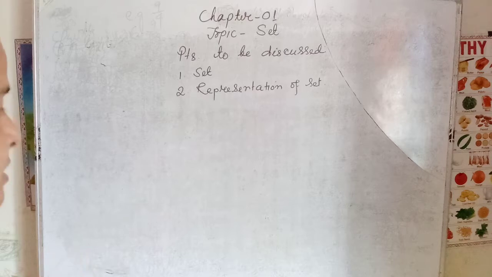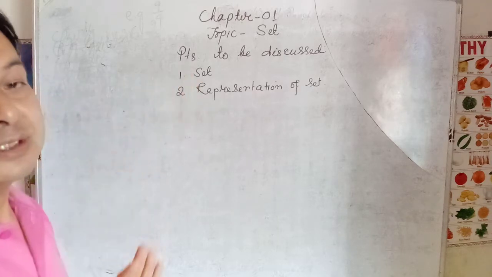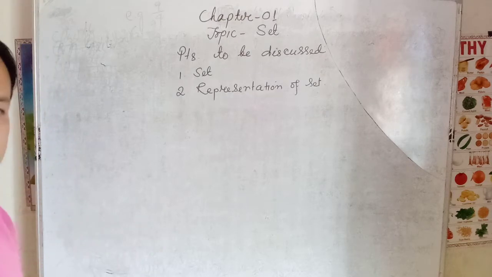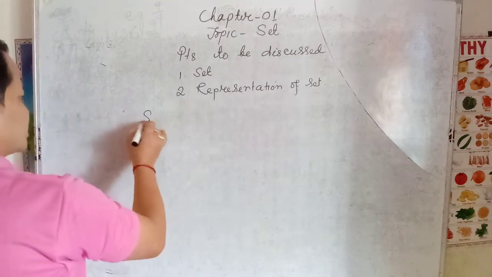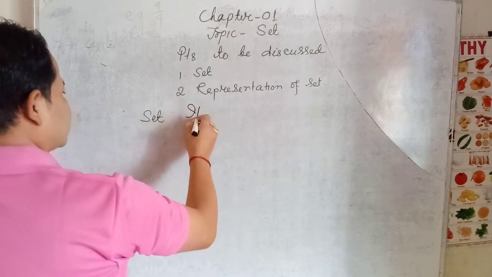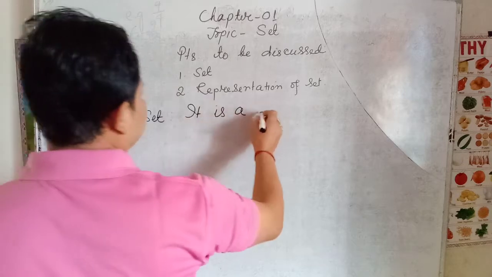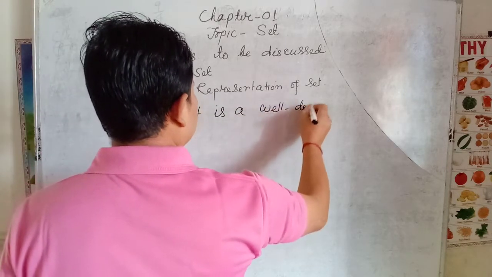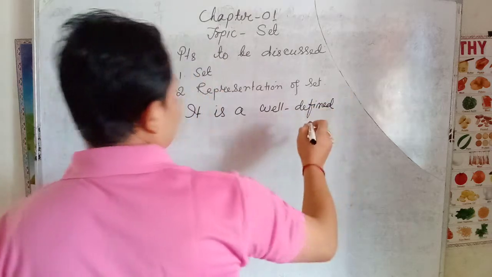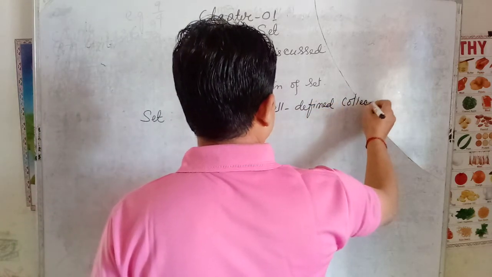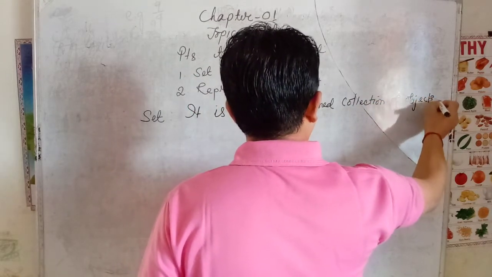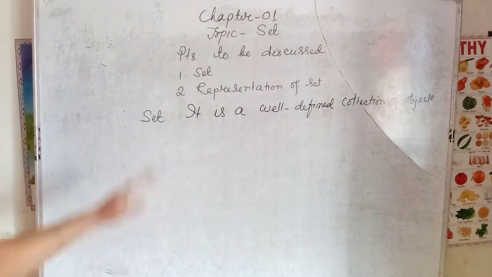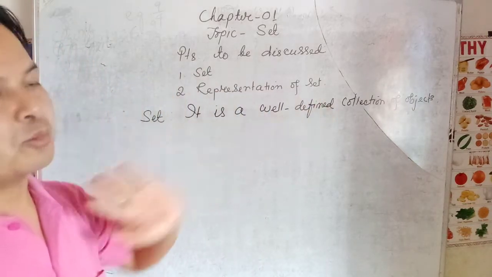So, first of all, let us learn this point number 1, that is about set. Okay. So, what is a set? A set is a collection. It is a well-defined collection of objects. That means, what is a set? A set is a well-defined collection of objects. So, a set is nothing. It is a well-defined collection of objects.